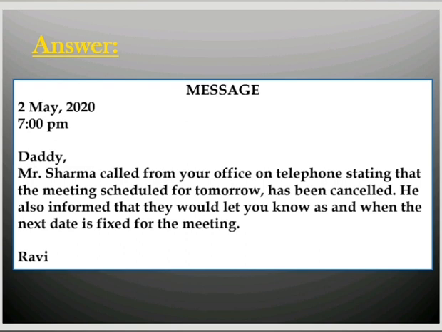The first thing you can see is the box outside, then the heading as message. To the left you have 2nd May 2020, that is the date, and this is the exact format how you need to write the date. 2 May, comma, the year, that is 2020. Next is the time, that is 7 p.m. in the evening.